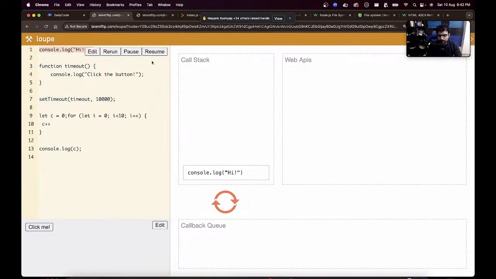If I actually run this, you will see this in action. High gets put here, set timeout is put here. The washing machine is running independently, just taking its sweet time, while I am busy running this CPU intensive task. The washing machine is done. It is able to push things onto a queue. I don't pick it up. I am busy running. After I'm done, I pick it up from the queue and I execute it.